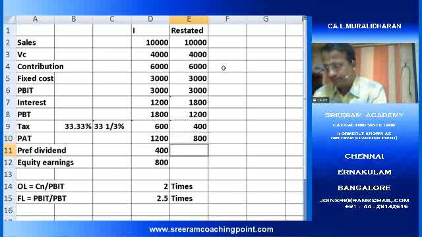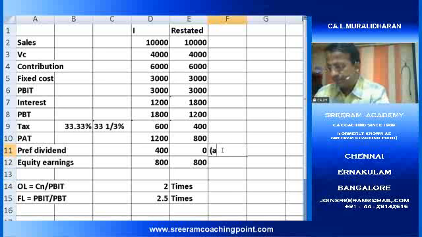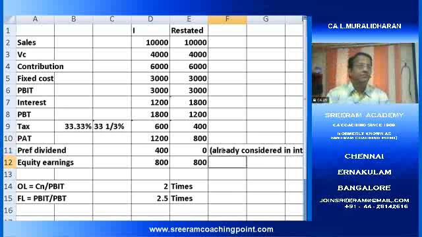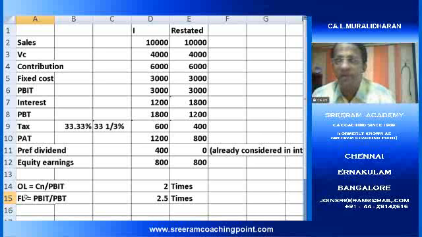Preference dividend is already deducted, so naturally you get the same equity earnings. See why this is 0? Already considered in interest. So the number you have to use for financial leverage is not simply PBIT divided by PBT.